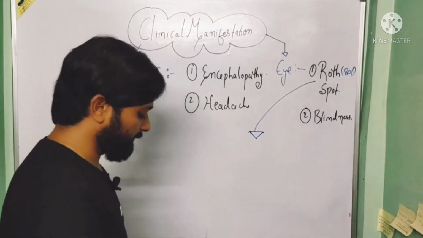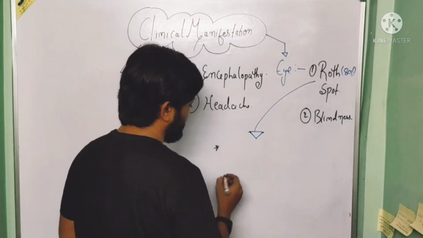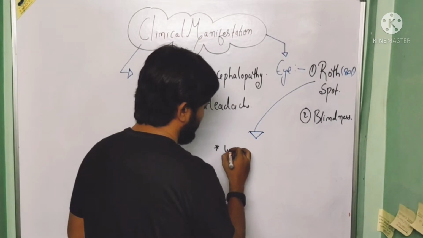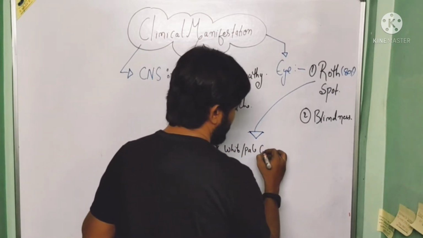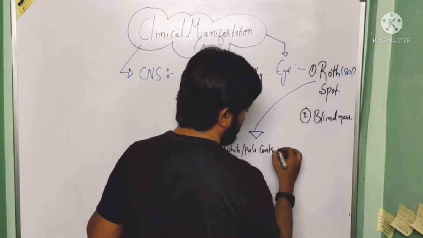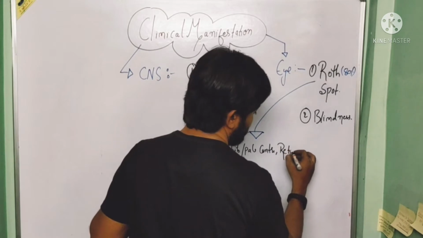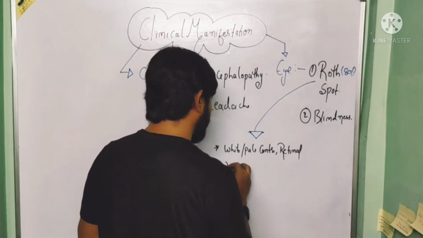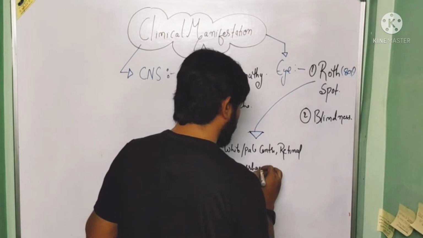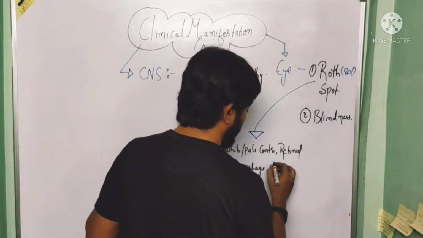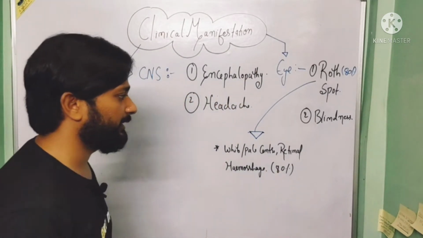So this Roth spot is actually a white or pale center retinal hemorrhage, and associated with 80% cases of the infective endocarditis. And second is a blindness.